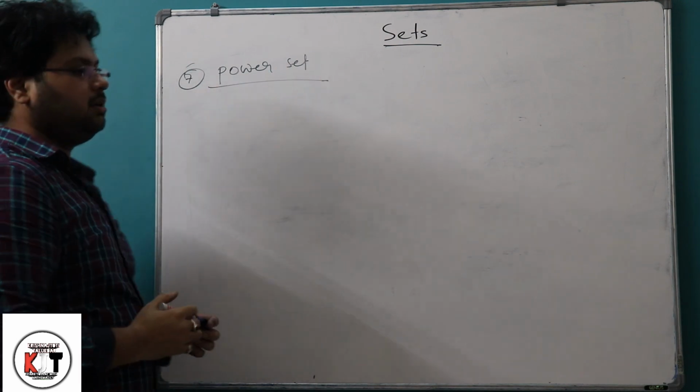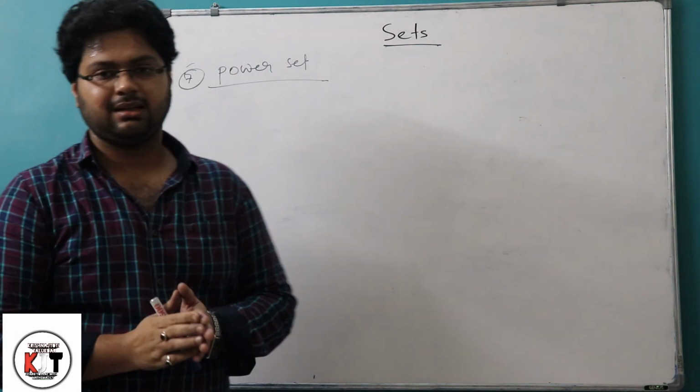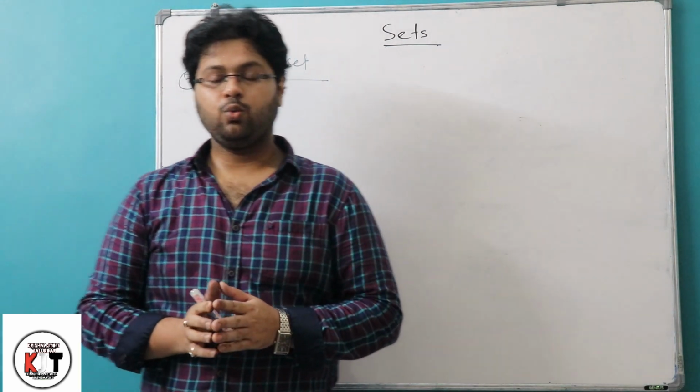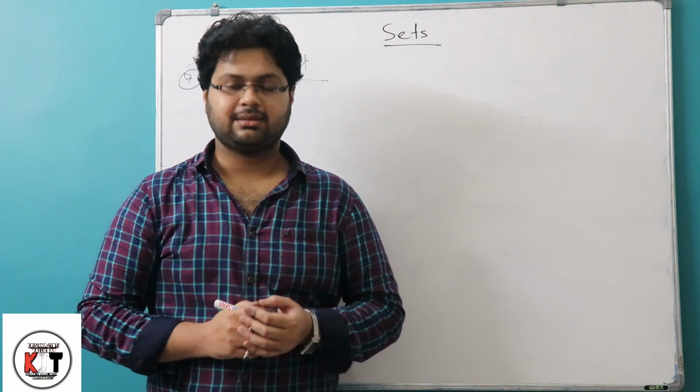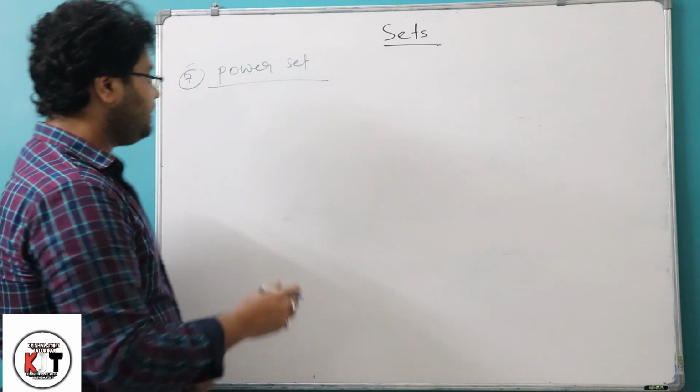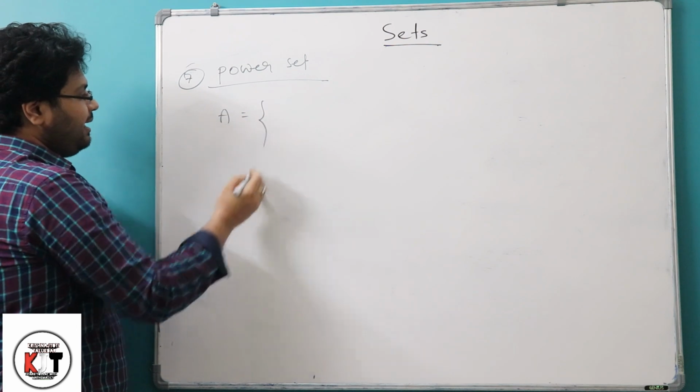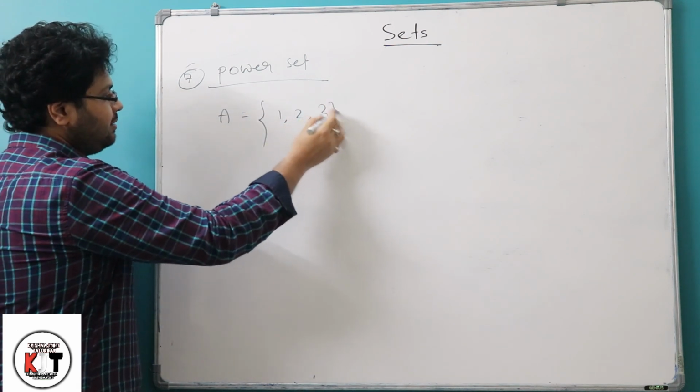Power set is a set which will be constructed by all possible subsets of any set. Suppose I am taking any set A as {1, 2, 3}.